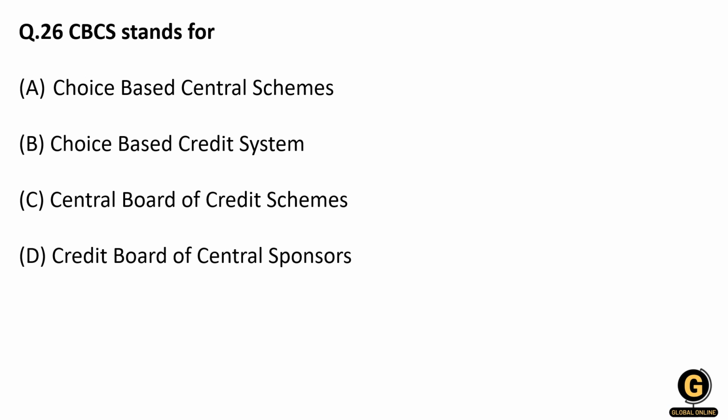From the grading system they have introduced CBCS, that is the choice based credit system, right? In this choice based credit system, the student is allowed to choose courses, but those are core courses. The courses which are compulsory, and then there are elective courses. What are elective courses? In elective courses you will be given a pool of, say, 10 subjects, and from that you can choose 3 or 2, whatever is required. So in the choice based credit system, you can choose electives and then soft skill courses.